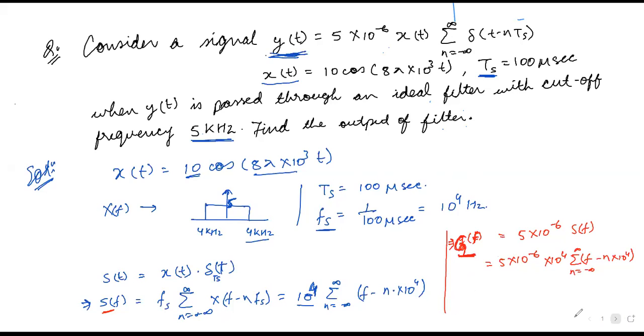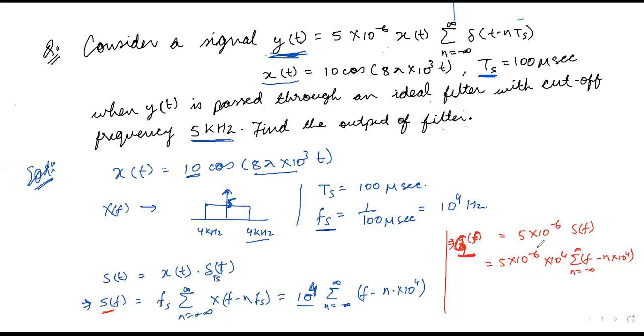Let us see the spectrum or the signals. What should be the amplitude of the output signal? The amplitude of the output signal will depend upon the amplitude of the signal which we have got in G of f